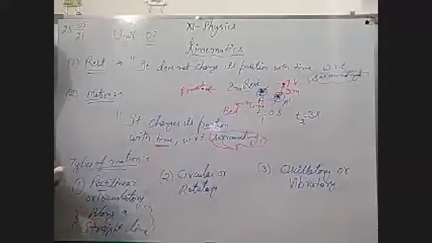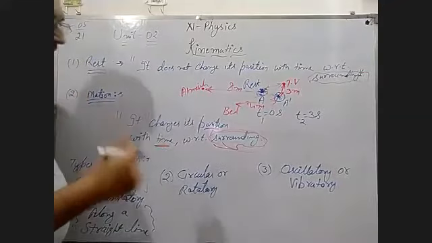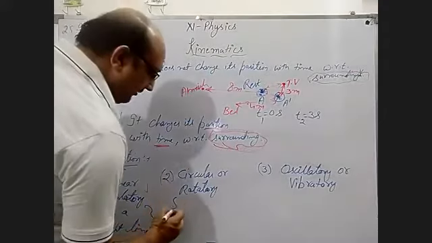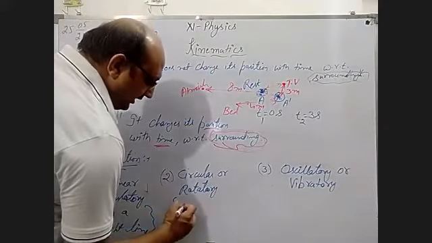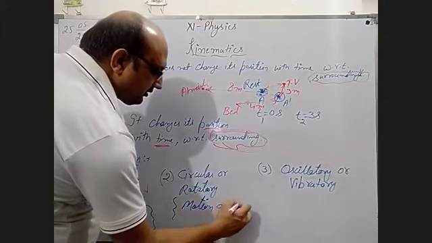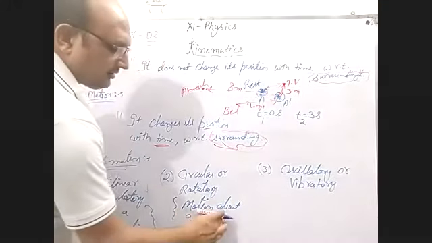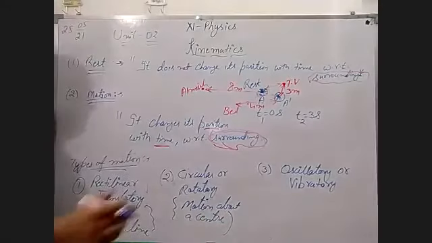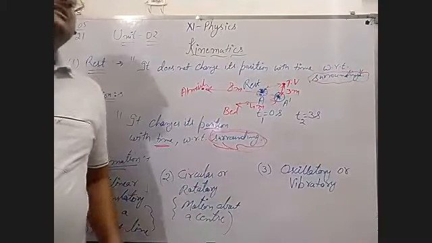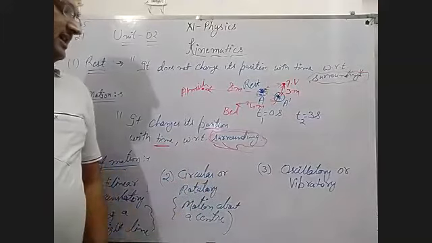Now circular or rotatory motion. You also know about this very well, because circular or rotatory motion is the motion of an object about an axis, or about a center. In this case, an object moves around a center or around an axis. The word axis is also there. So this type of motion is circular.